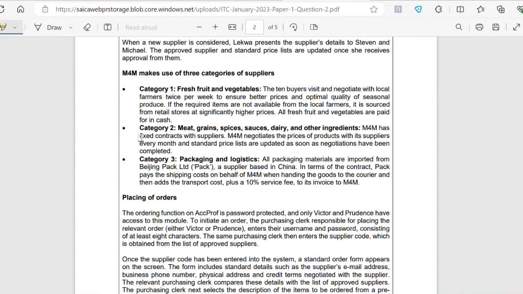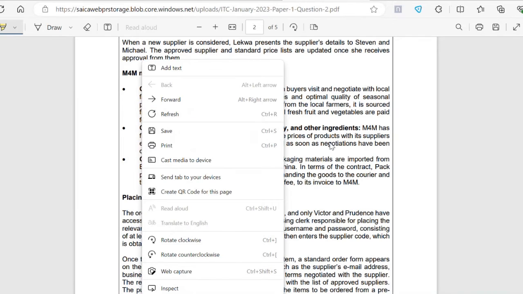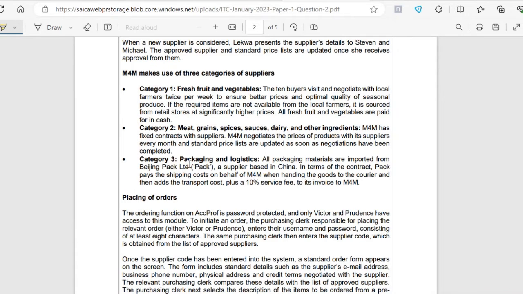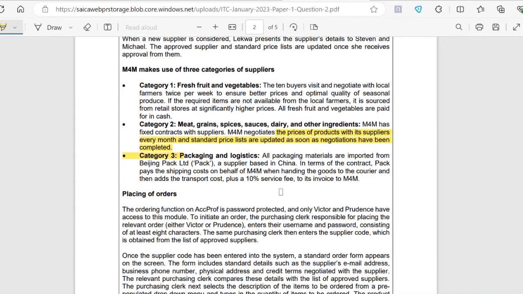Let me just highlight it. Come on. Okay, that's the best we're getting.